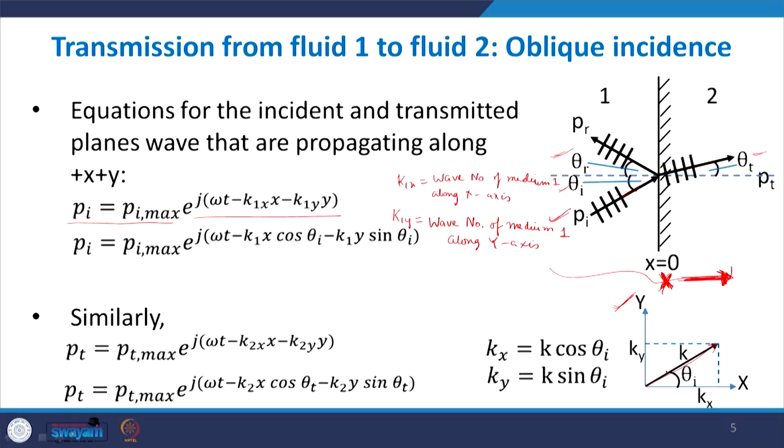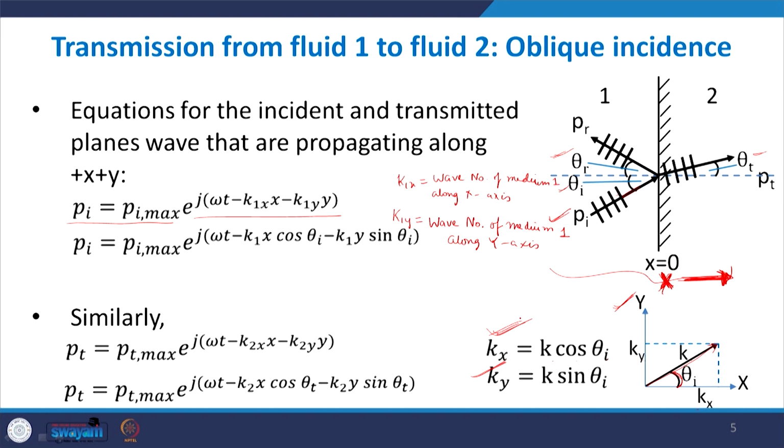In this case you have this k, and this is the angle theta i, the angle between the normal and the direction of propagation. So the component of k along the x axis is k cos theta i, and the component of k along the y axis is k sin theta i.